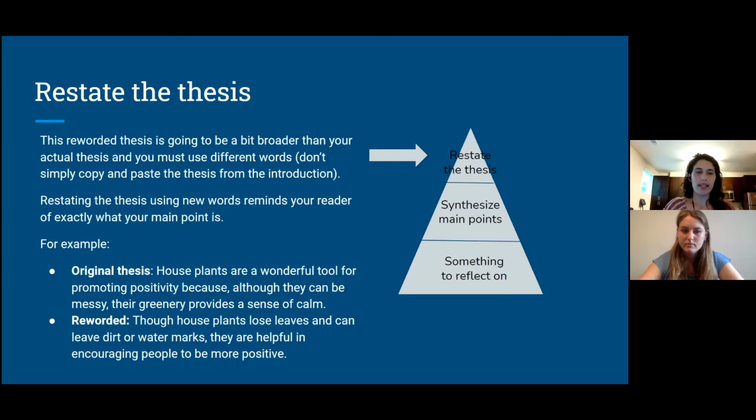One example would be an original thesis that you start off a paper with might be, houseplants are a wonderful tool for promoting positivity because although they can be messy, their greenery provides a sense of calm. A way to potentially reword it that still gets your point across, but through different words could be, though houseplants lose leaves and can leave dirt or watermarks, they are helpful in encouraging people to be more positive.